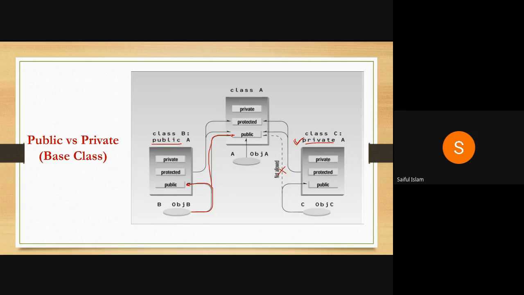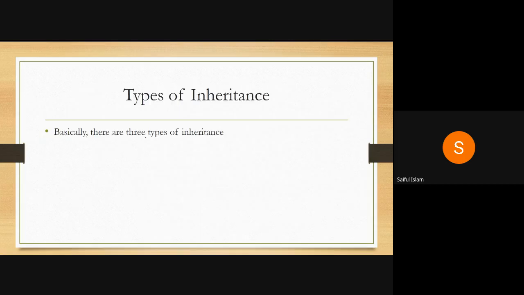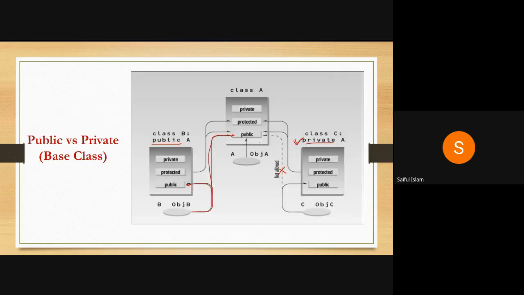Now, next is protected. This is something that is rarely used. I haven't seen any example where protected derivation is used, but just for the sake of completing the topic, let's see what protected is. So come back to this one. You have public, you have private. Protected is something in between.